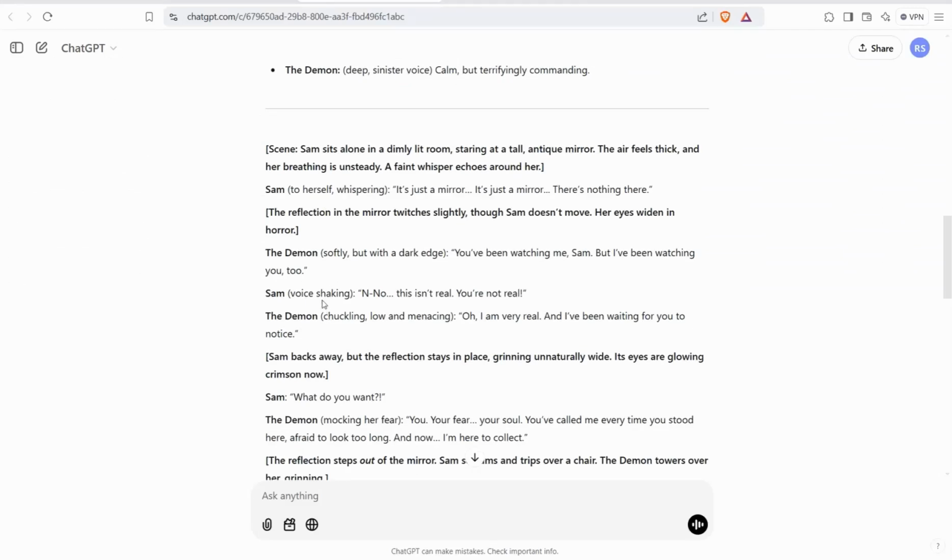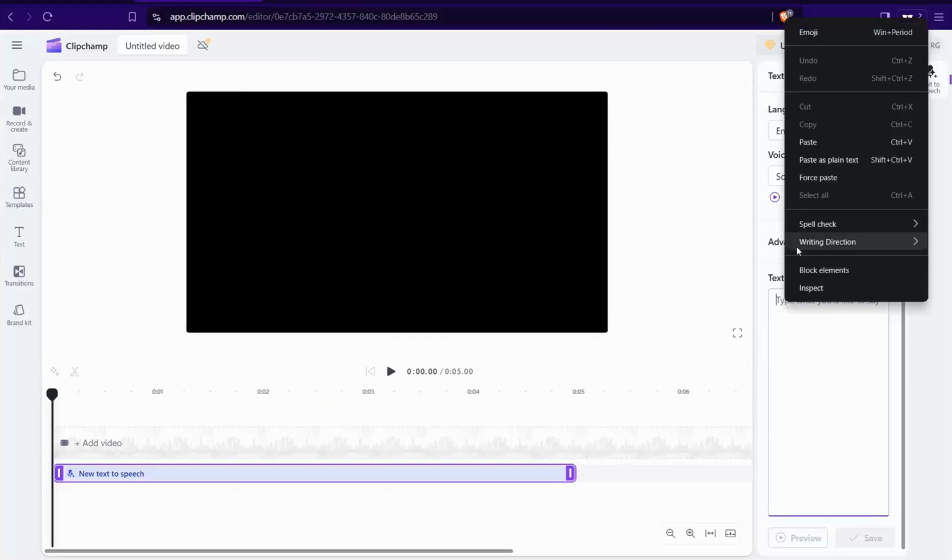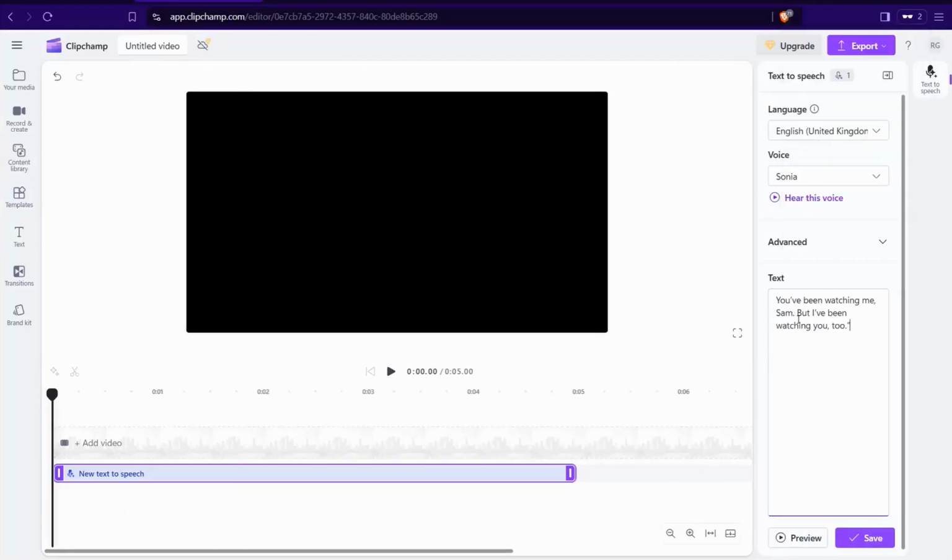And here you can take this one for the demon, as you see, and copy this sentence. Copy and head over to Clipchamp. Again, insert it here in this box. And for language, you can select the language you want, and here I just select this one, the United States.